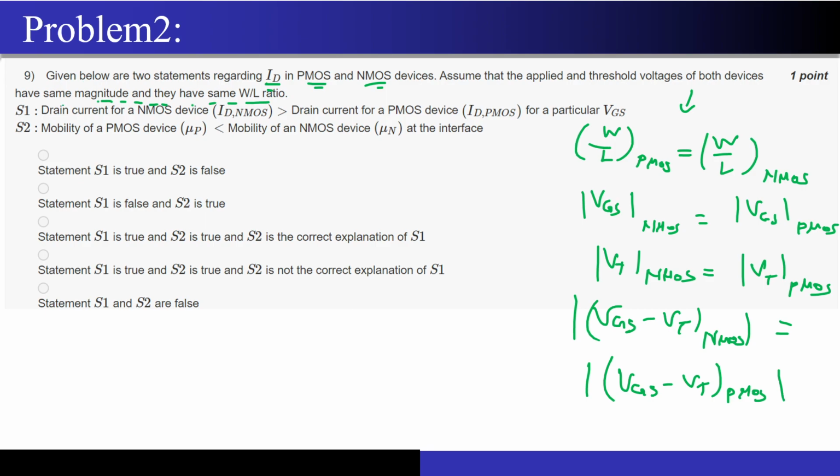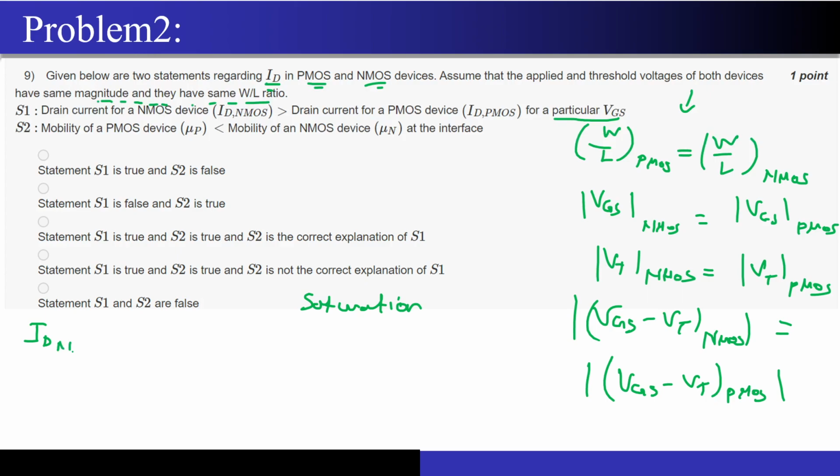So the statement 1 that they are claiming is that the drain current for an NMOS device will be higher than the drain current for the PMOS device for a particular VGS value, correct? Now, for this VGS, I will select my condition because they have not given any region of operation. I will assume that both of them are operating in the saturation region.